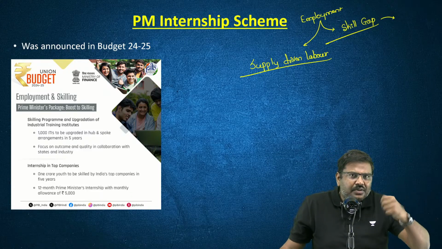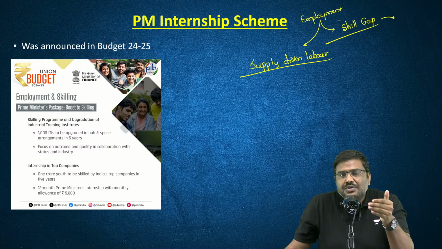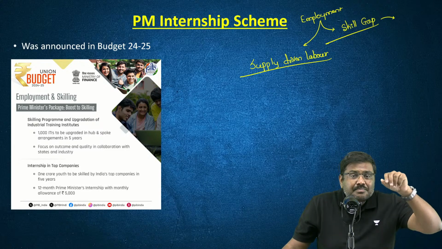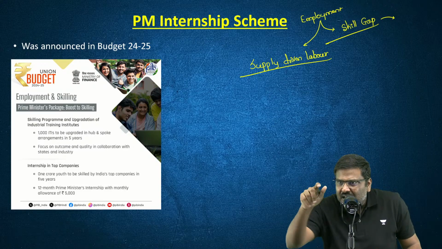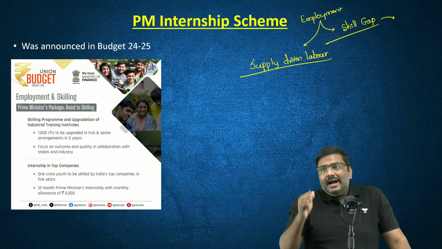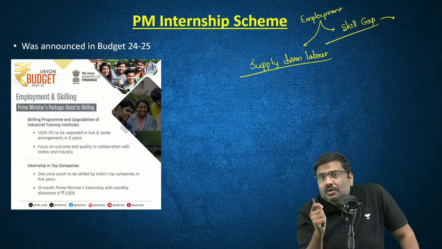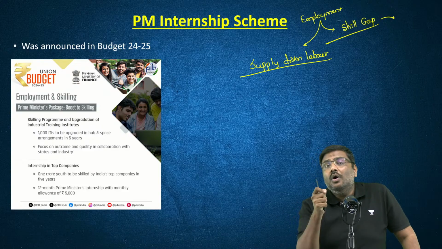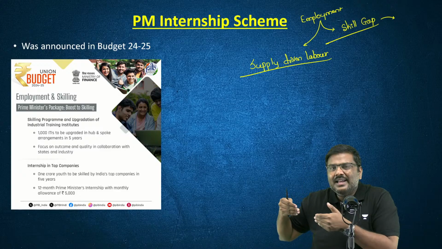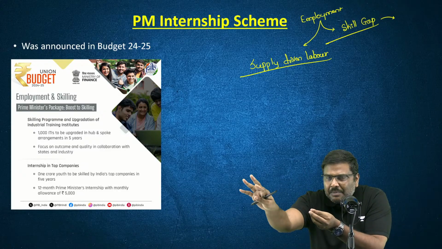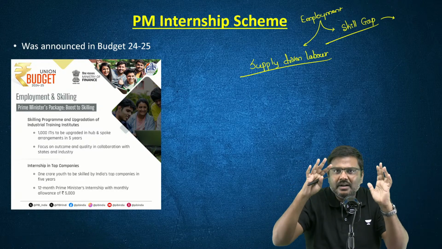For example, initiatives such as the Pradhan Mantri Kaushal Vikas Yojana. Under this Yojana, the central government has mandated that we should set up skill commissions at district level. These skill commissions will conduct a survey in the district, find out what kind of industries are present and what kind of skill sets are required, and based on that, create a program and provide training to the people. Now, whatever is the demand, we are supplying the labor with the same kind of skill sets.